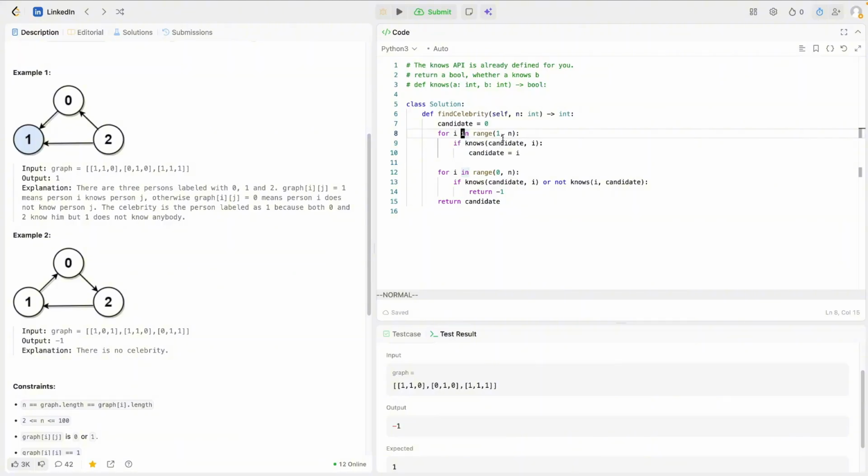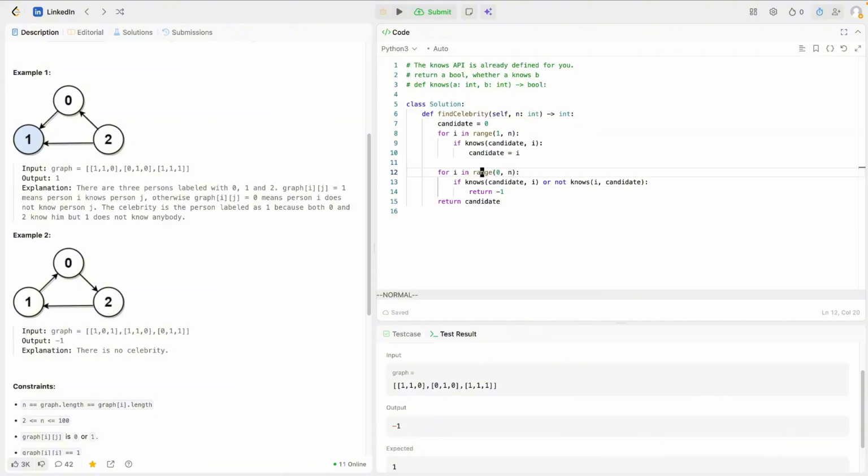If candidate knows i, oh, here we need to exclude the candidate itself, because in this for loop we are checking every single person.